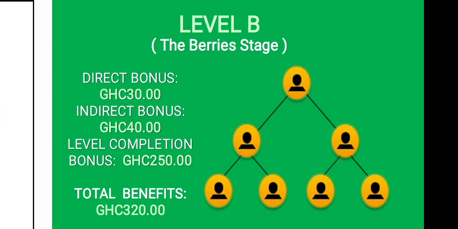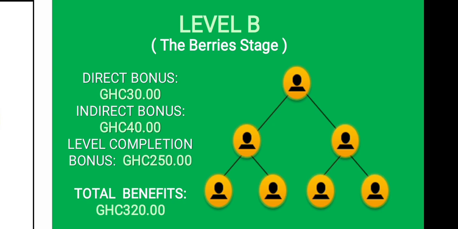And in level B, it is expected that you get 2 downlines from your team to meet you on level B. First 2 downlines. Okay, and when that happens, you are getting a direct bonus of 30 Ghana cedis. Now the direct bonus of 30 Ghana cedis means 15 cedis for the first person, another 15 cedis for the second person. That is how the direct bonus is.